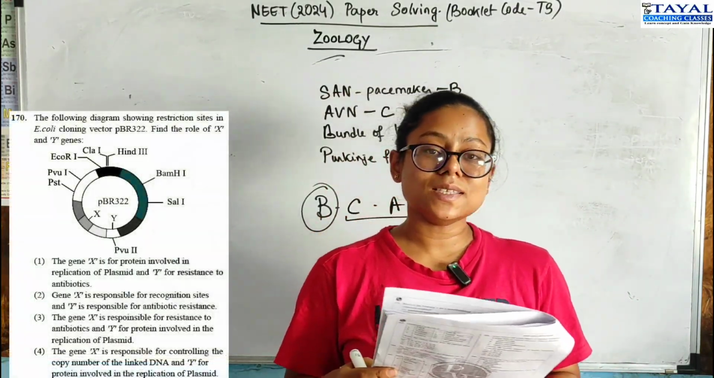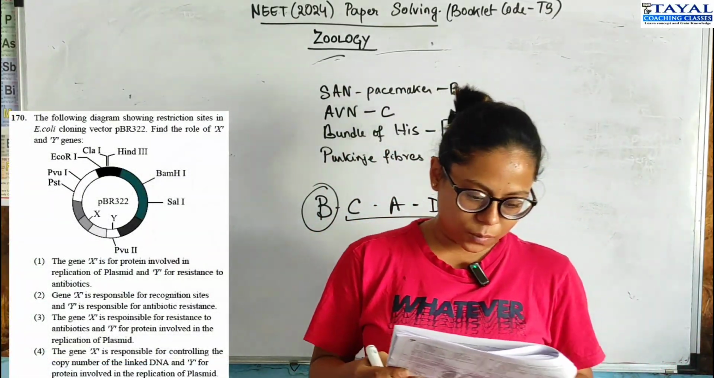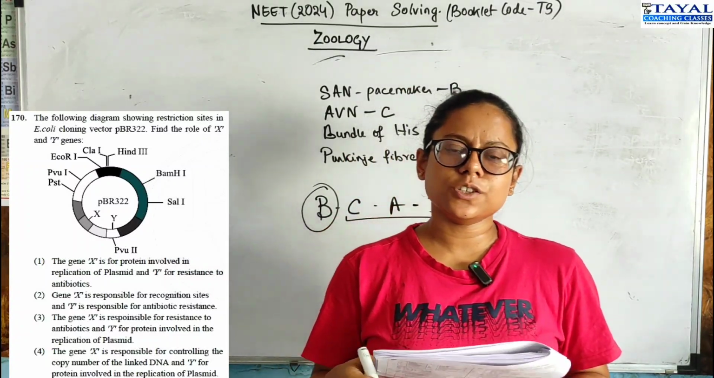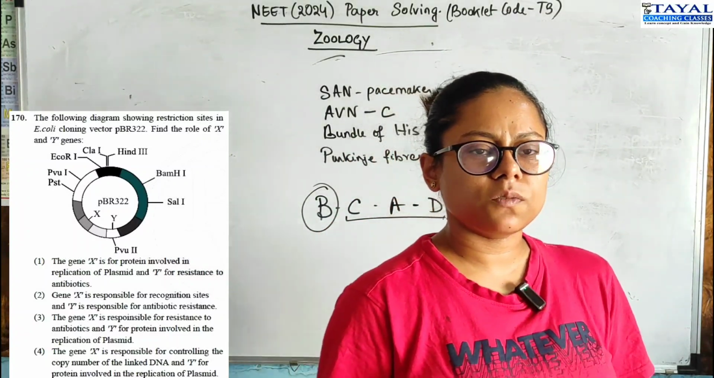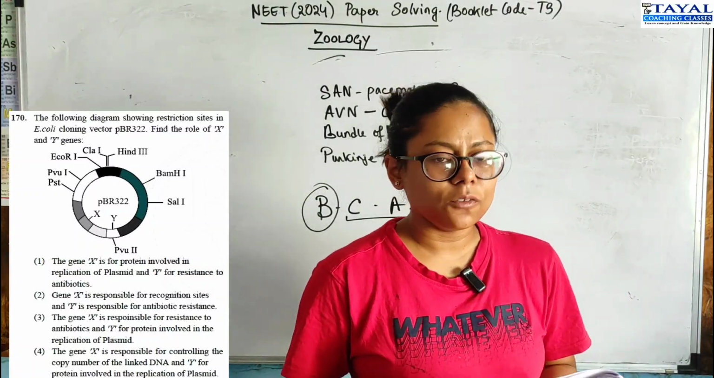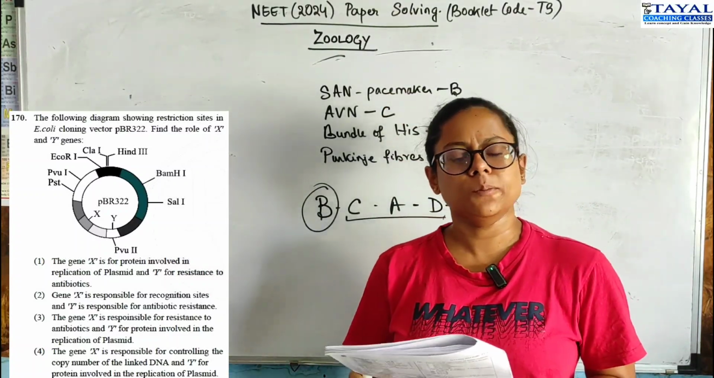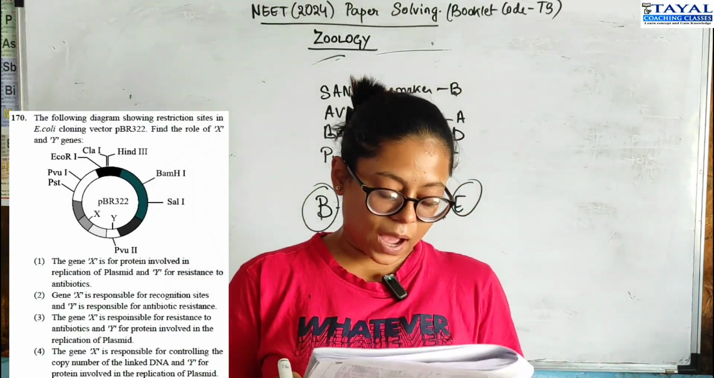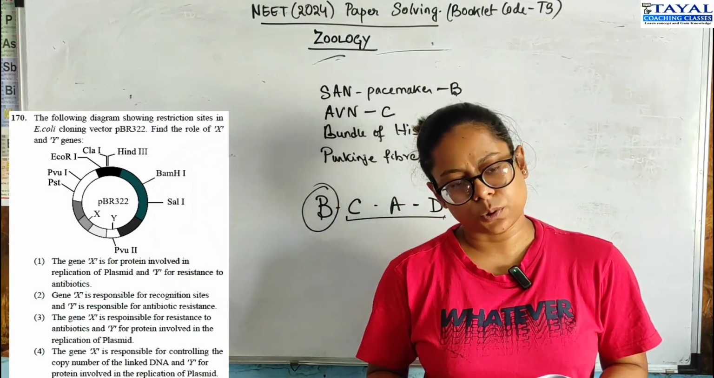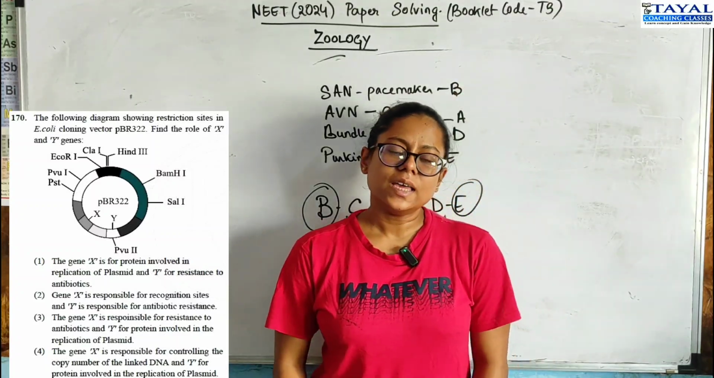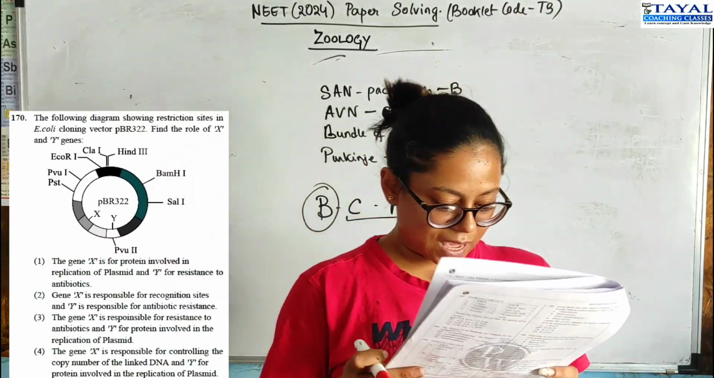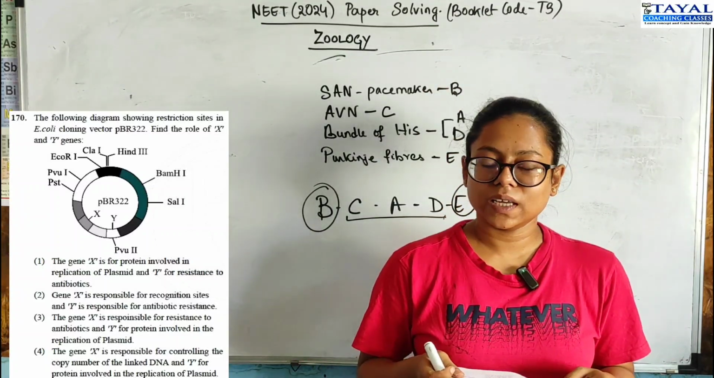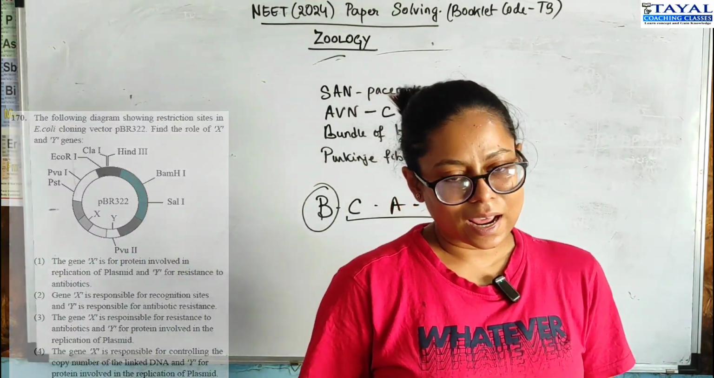Moving on to question 170. This is the picture of a pBR322 vector. They have marked all the recognition sequences and have asked for the function of X and Y. If you don't know the function, you would not have been able to do this question. X is responsible for copy number and Y is responsible for replicatory protein. So option 4 is the correct option for this question. X is responsible for controlling copy number, Y for protein involved in replication of plasmid, right?